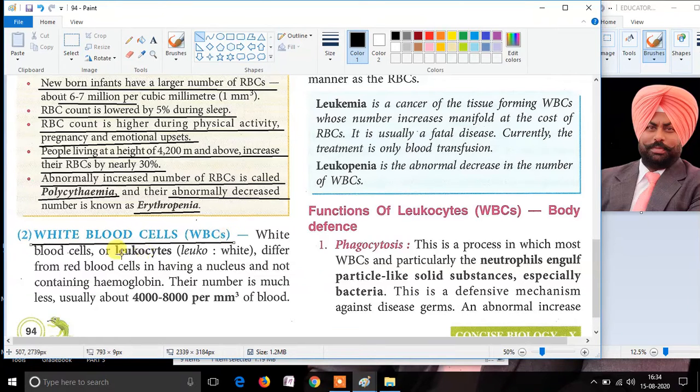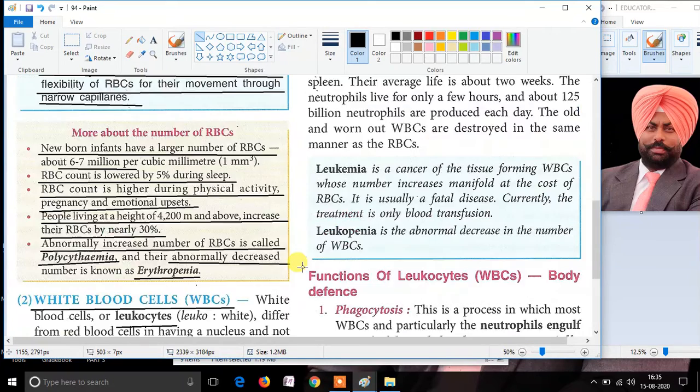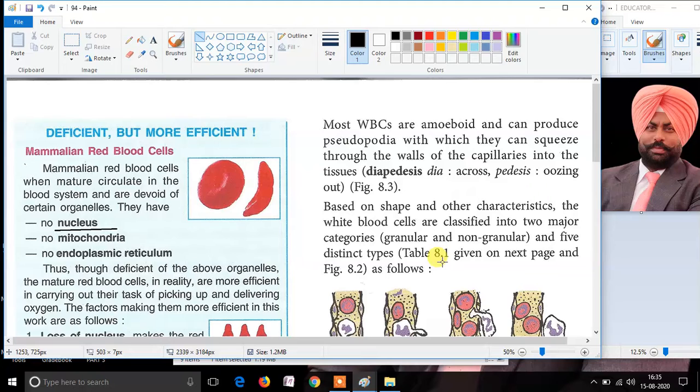The white blood cells are known as leukocytes, and their number in the human body is near about 4 to 8,000 per cubic millimeter of blood. So the WBC count in the human body is in the range from 4,000 to 8,000 per cubic millimeter of blood.